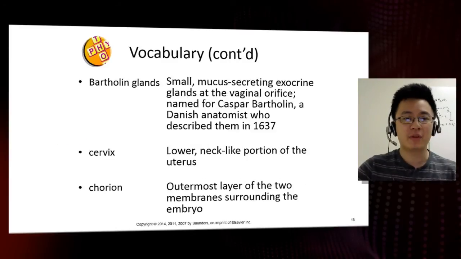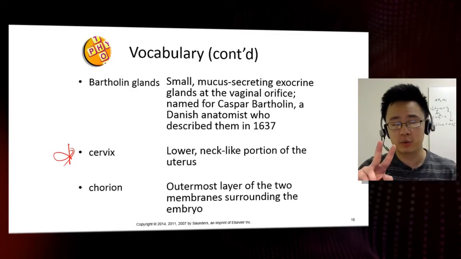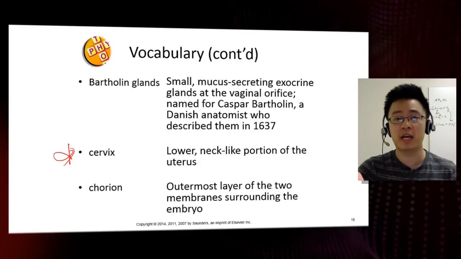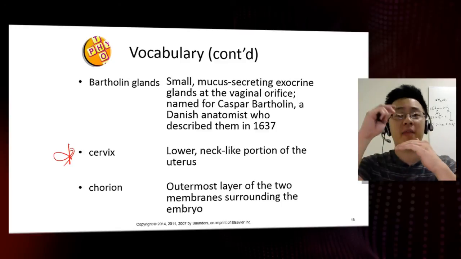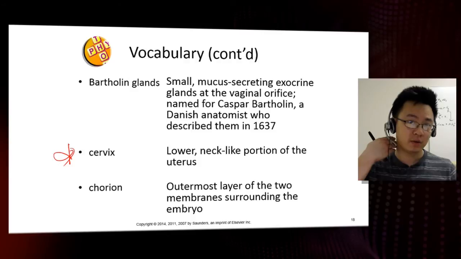We do have here the cervix, and that cervix here is the lower neck portion of the uterus. There are two meanings for cervix. In this chapter, the cervix pertains to the female reproductive tract between that of the vagina and that of the uterus, and the other cervix here is the neck, okay, the physical neck here.